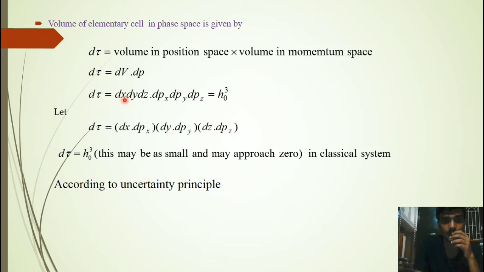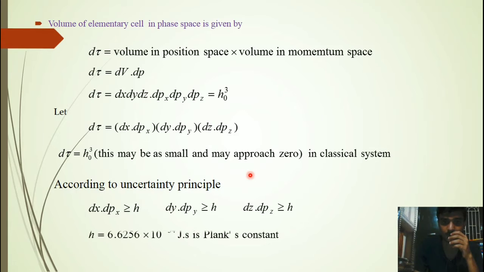d tau is equal to dx dy dz dot dpx dpy dpz, that is equal to h naught cube. Let d tau is equal to dx dot dpx into dy dot dpy into dz dot dpz. d tau is equal to h naught cube. This may be very small and may approach 0 in a classical system, but according to the uncertainty principle, dx dot dpx is greater than or equal to h, dy dot dpy greater than or equal to h, dz dot dpz greater than or equal to h.